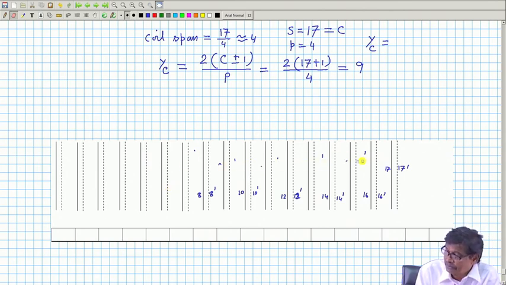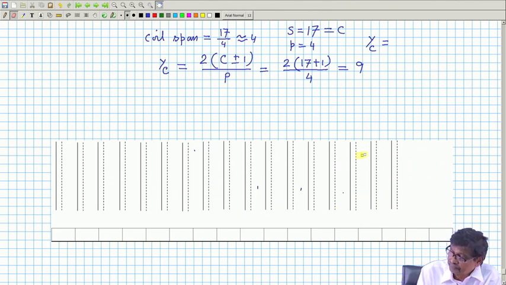So, suppose you erase these numbers and say that this is 1, 1 dashed, got the point, 2, 2 dashed.